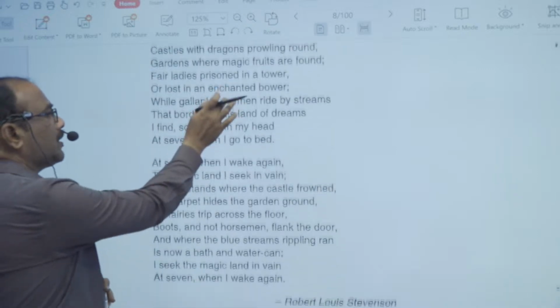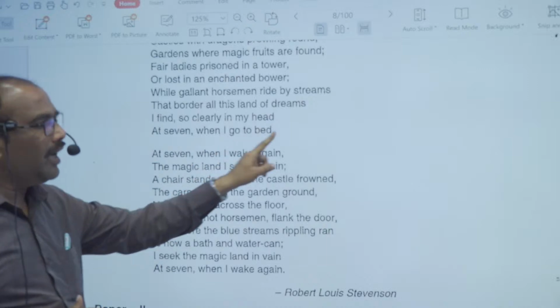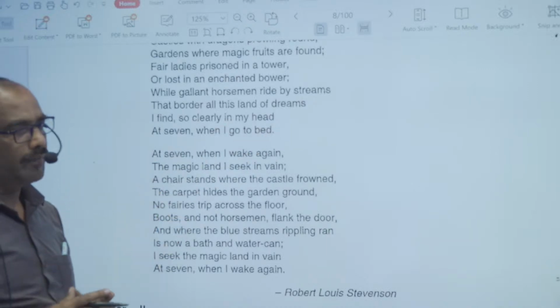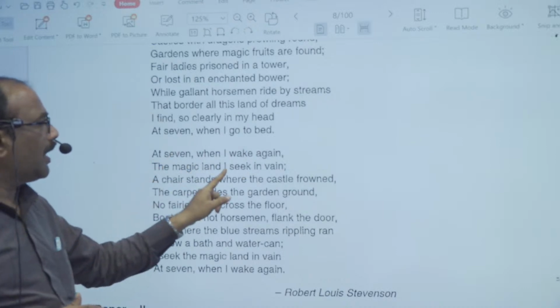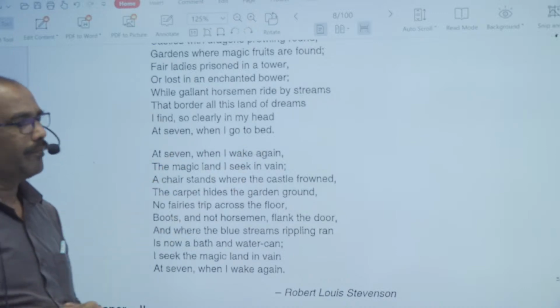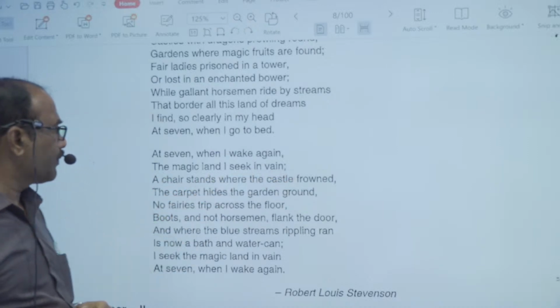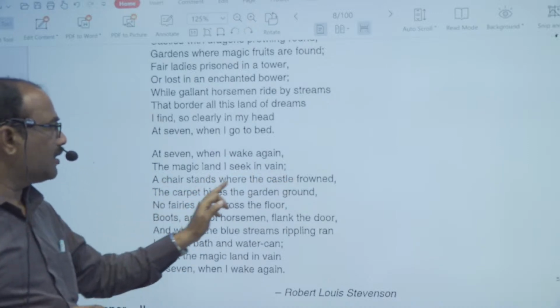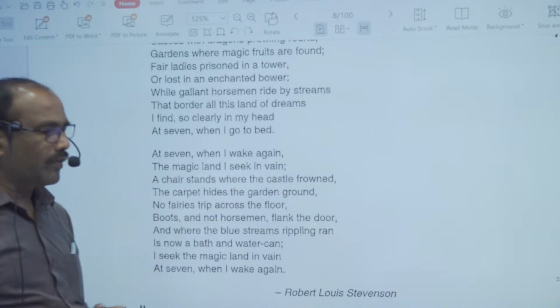So this is the first stanza. In the second stanza, the same child is telling, at 7 when I wake again, the magic land I seek in vain. A chair stands where the castle frowned.